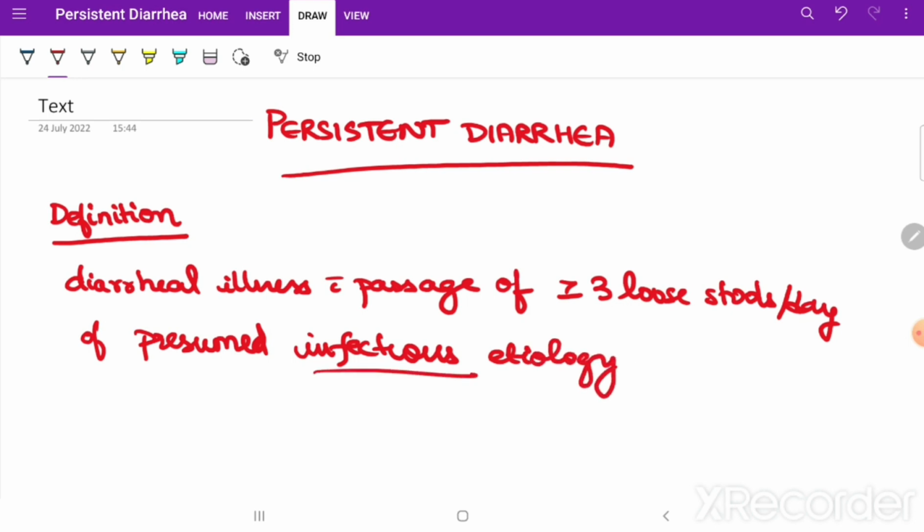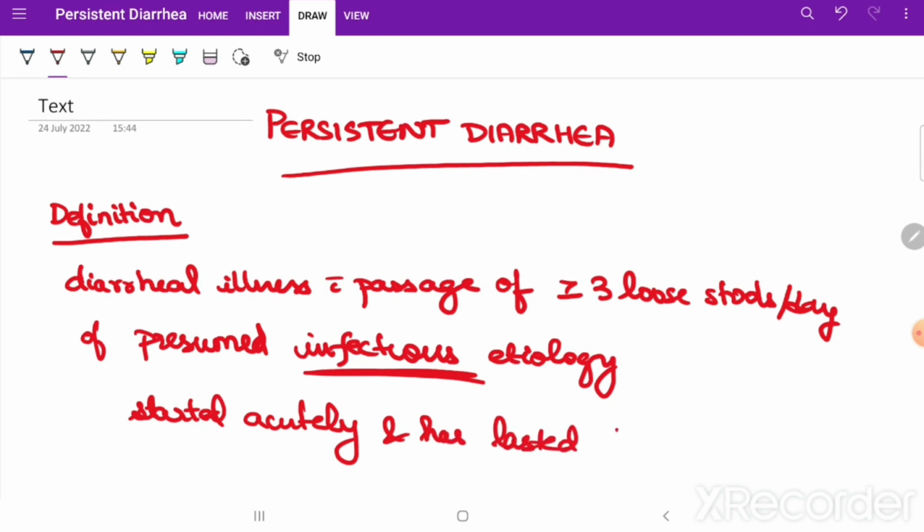That is the main thing, infectious etiology, and it starts acutely. It has started as an acute diarrhea and has lasted for more than or equal to 14 days, because that's the cutoff for acute diarrhea. So what you need to know is that the main thing in this definition is 3 loose stools per day and the infectious etiology. That is the more important thing.